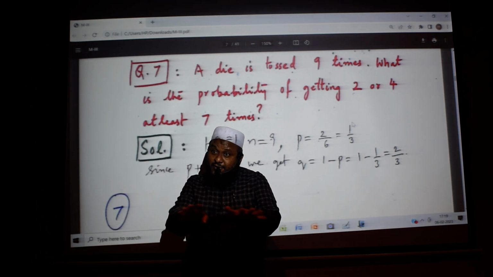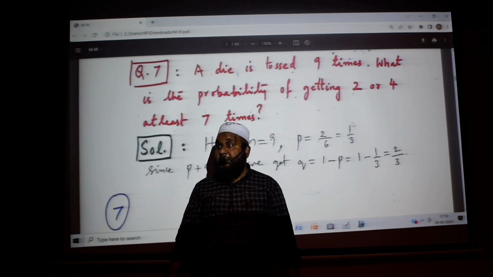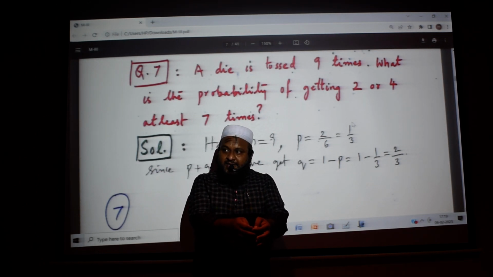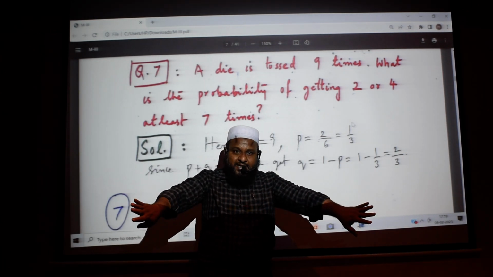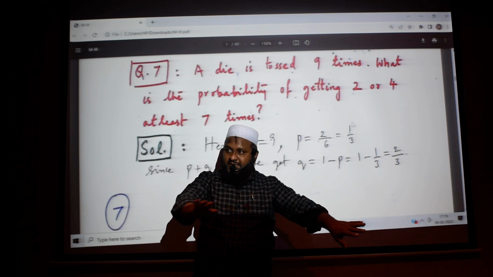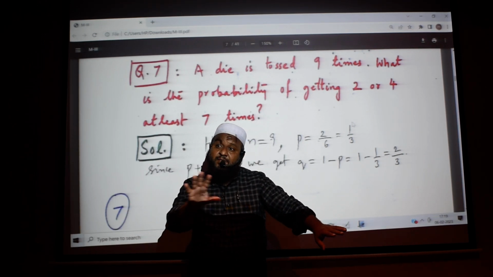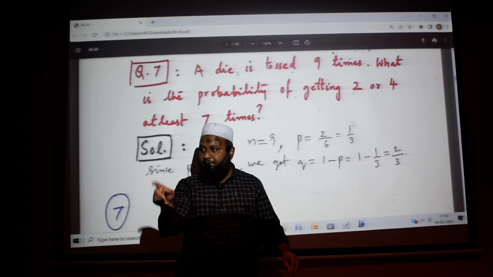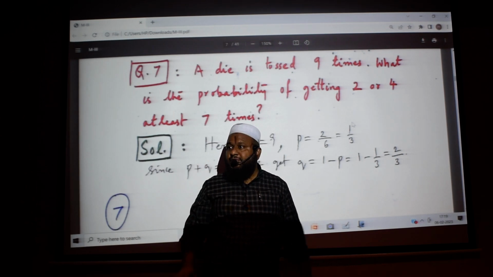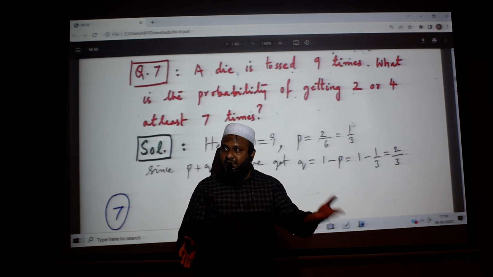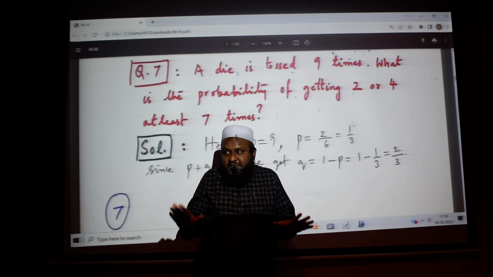If it has only 2 categories, one is success, one is failure, then we will use binomial distribution, keep in mind. So when you conduct an experiment, you should be able to divide the outcomes into only 2 categories, success and failure. Some outcomes come under success, some outcomes come under failure. What is the probability of success? We will call it P. What is the probability of failure? We will call it Q. P plus Q will be equal to 1. So either success or failure. If you add them, finally that one will come, 1. Is this point clear?